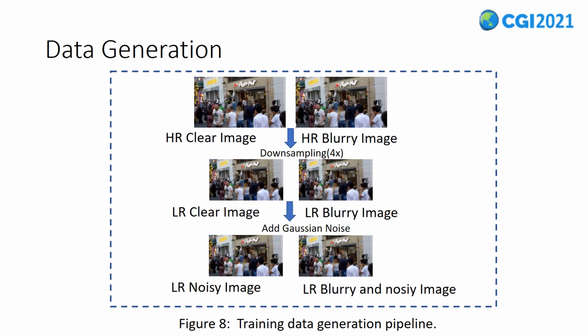To constrain the denoising branch and deblurring branch to further promote the acquisition of high-quality HR reconstructed images, we finally generate the low-resolution noisy image and the low-resolution degraded image with blur and noise by adding Gaussian noise. Totally, we get 107,584 stacks for training and testing.